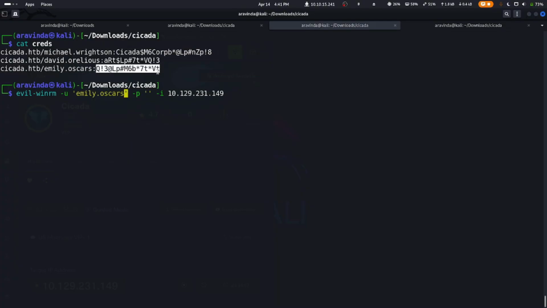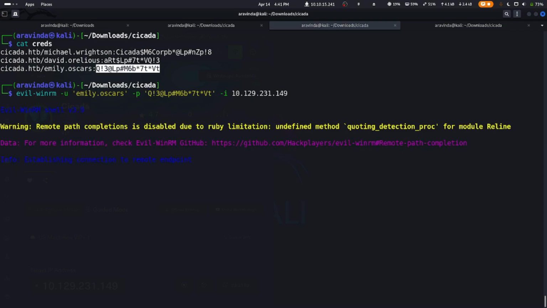So we're using the WinRM service to log in, which is 5985. So the port was open. So we're logging in using Evil-WinRM. If you have the RDP port open, you can log in via RDP as well. So let's do whoami. So this is how to move laterally.